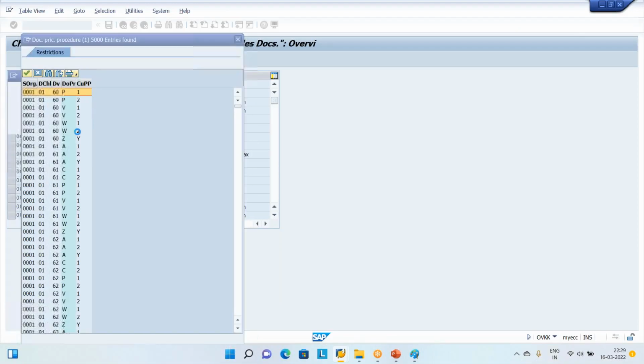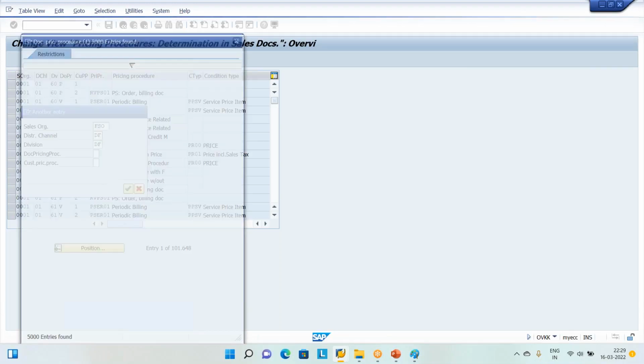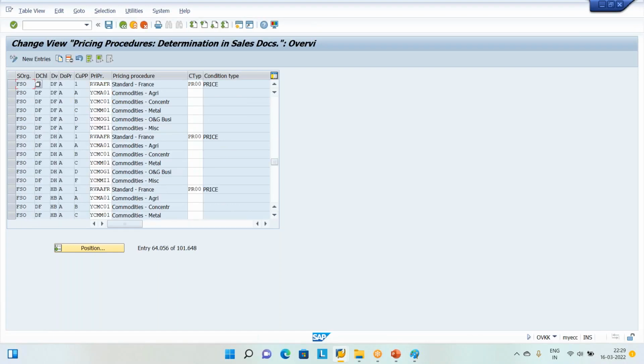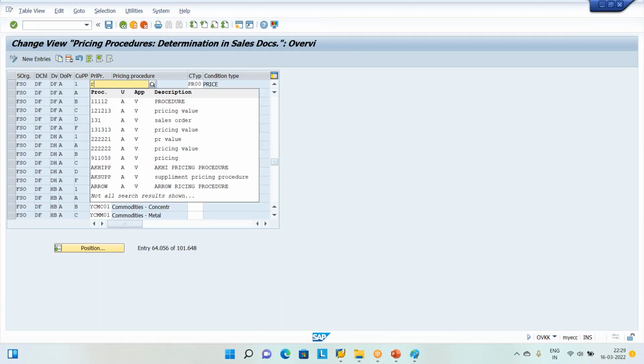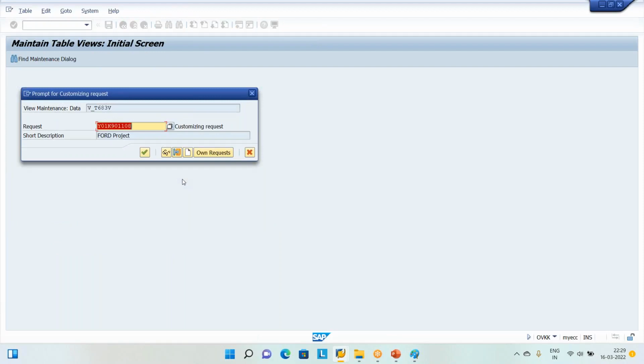We cannot identify this, very difficult. Press enter. With this combination, entry is there because it is saying that already this entry is there. Press enter. See, it is showing somebody's pricing procedure, France pricing procedure, RVAA01. Okay. Then PR. This is important. Save it. Last step.